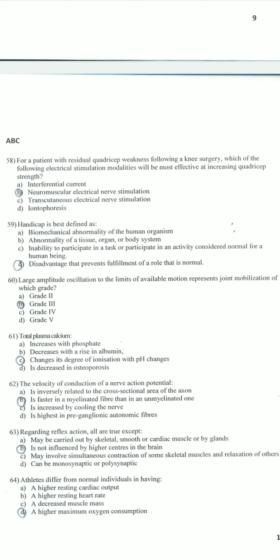That is neuromuscular electrical stimulation. Handicap is best defined as disadvantage that prevents fulfillment of a role that is normal. Large amplitude oscillations to the limits of available motion represent joint mobilization of which grade? Grade 3. Total plasma calcium changes its degree of ionization with pH changes.